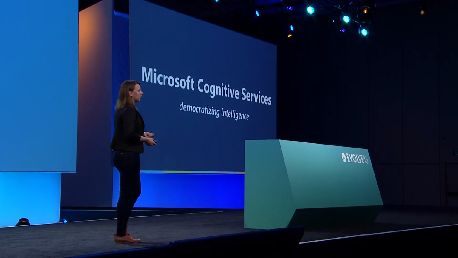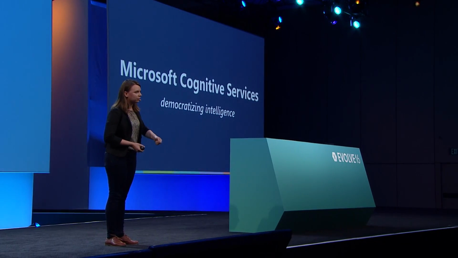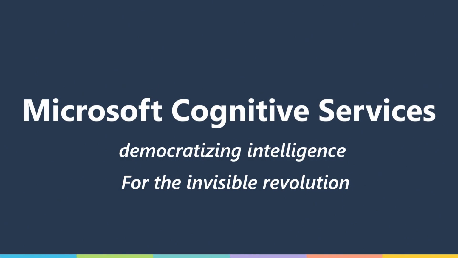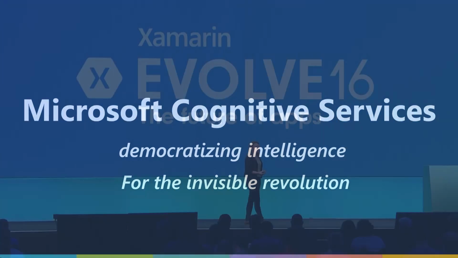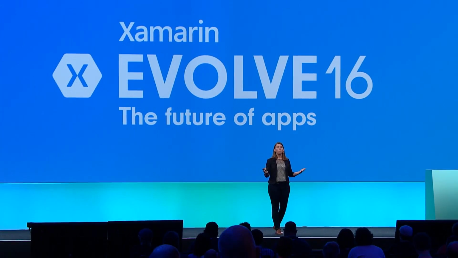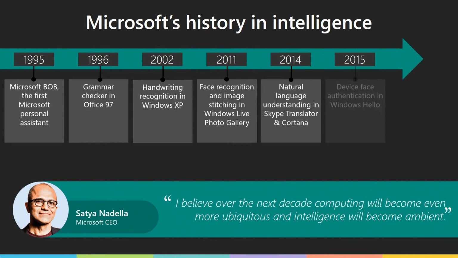And also, it doesn't matter if you are writing your first app, you're a high schooler, or you've been in the industry for 10 years. They're easy to use, so anyone can build these really smart contextual experiences. And it's part of this thing that we believe in called the invisible revolution. And when we talk about the invisible revolution, we're talking about our applications and our devices becoming smarter. So it's less about having the user manually enter things and more about our devices just knowing what we want automatically.